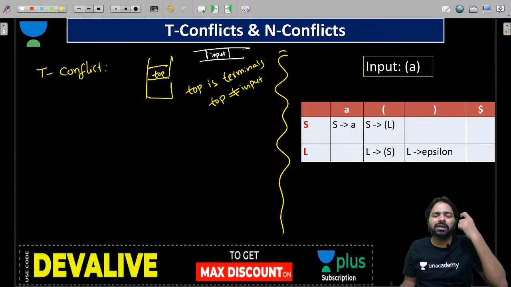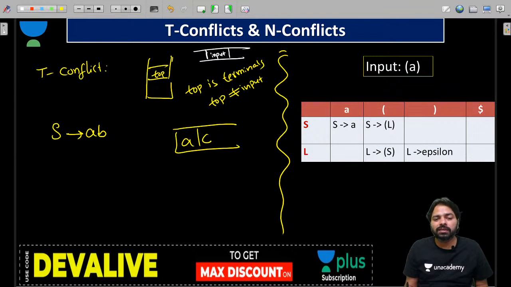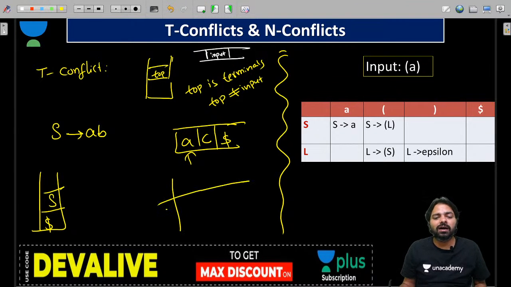When could this happen? Suppose you have S derives AB and you have written AC. In the table, when you start with $S, and let's say this is the input, under S and A you will definitely have the AB production. So S will be replaced with BA in the reverse order.